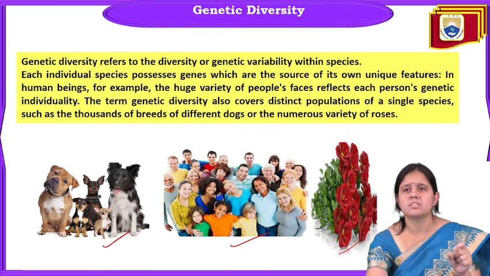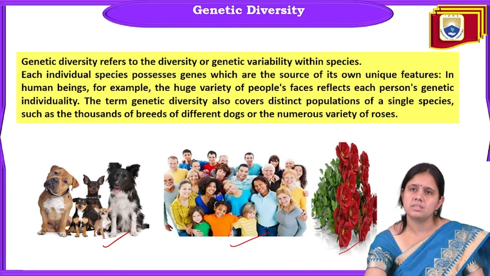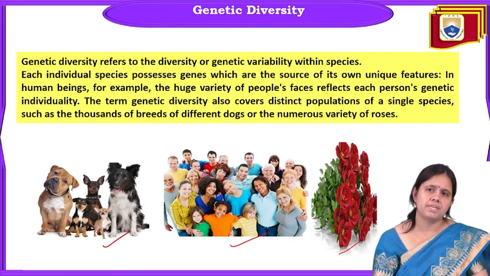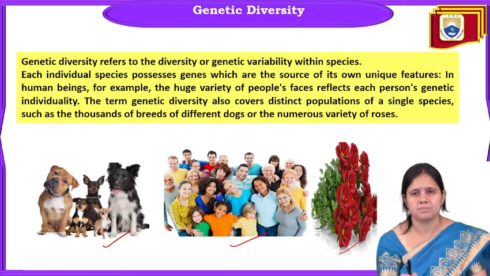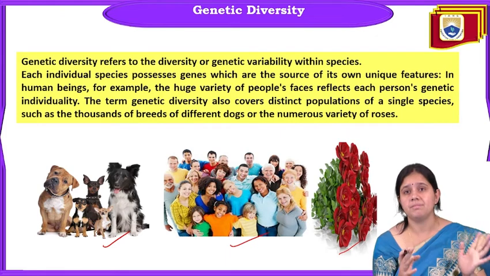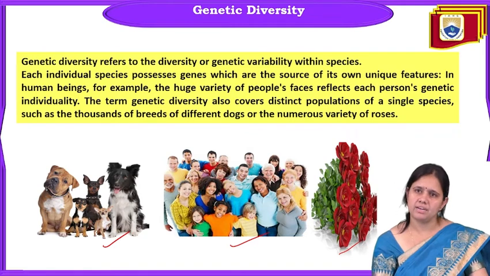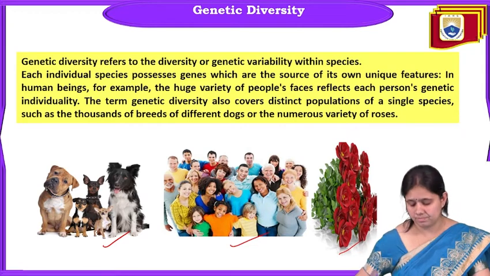And the term genetic diversity also covers distinct populations of a single species. Thus, like thousands of breeds of different dogs or the numerous varieties of roses, that also comes under genetic diversity. Like lots of breeds of dogs are there, lots of varieties of rose are there, but they are a single species. Rose is a single species, like that dog is a single species, but there is much variety in the dogs. That variety is on the basis of their genetic makeup. Like that for humans also, we have many people, but all people have different faces. So that is on the basis of their genetic diversity.